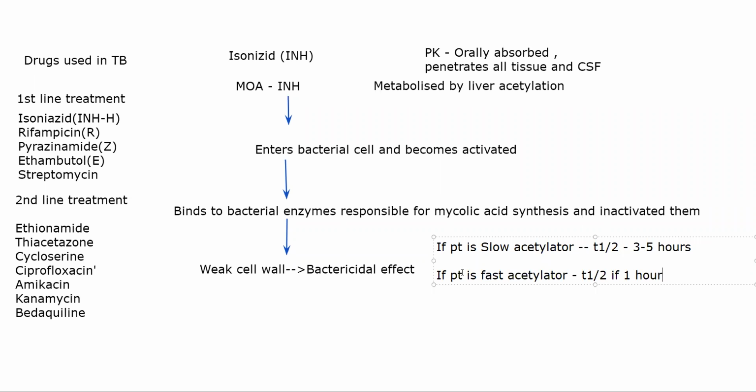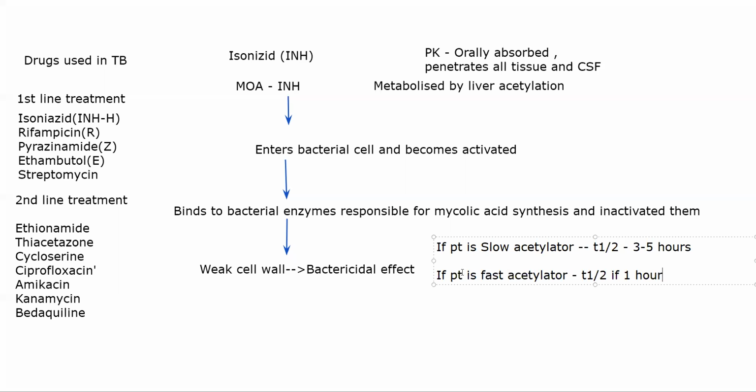Isoniazid will interfere with pyridoxine absorption and metabolism, and also cause increased excretion of pyridoxine, which will lead to peripheral neuritis. You can avoid peripheral neuritis by supplementing the patient with pyridoxine.